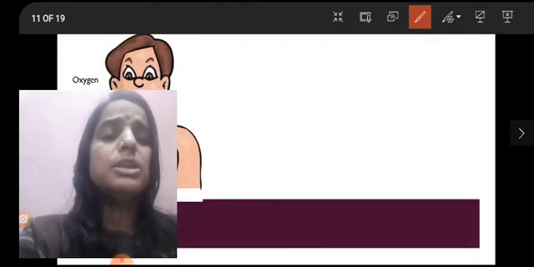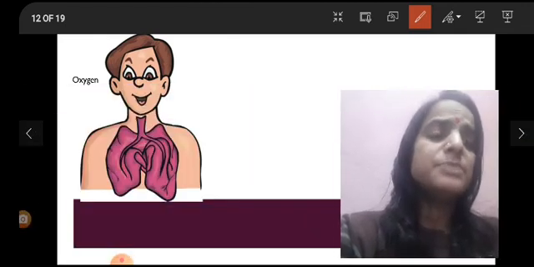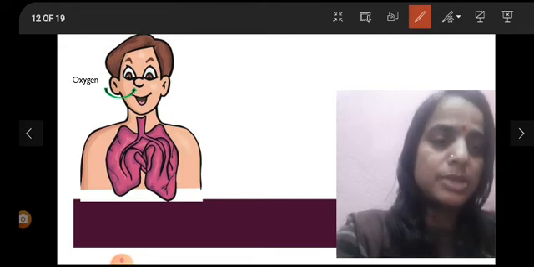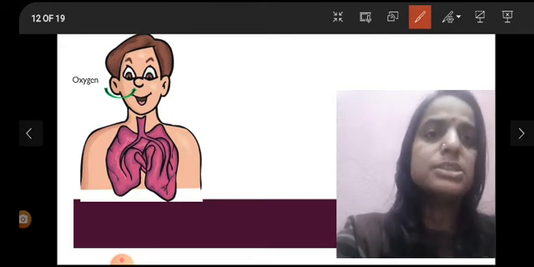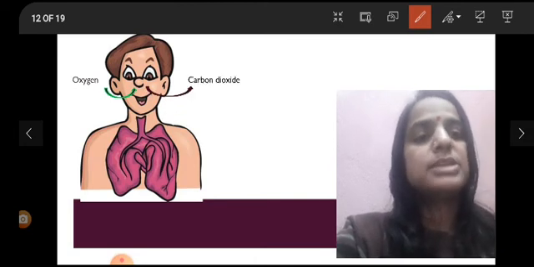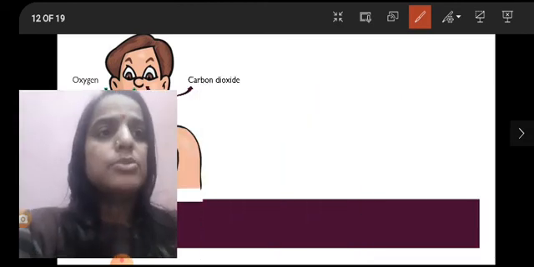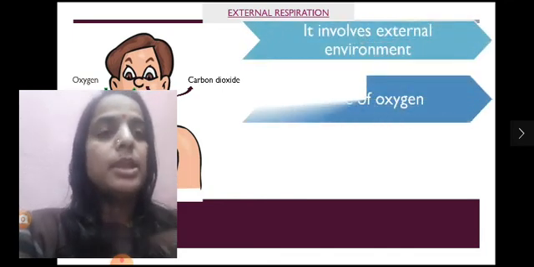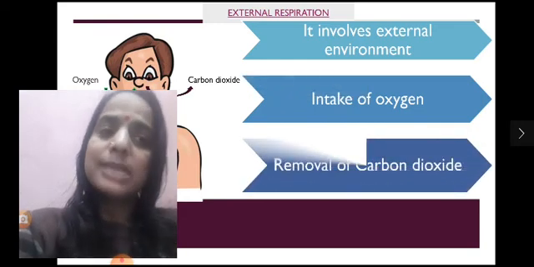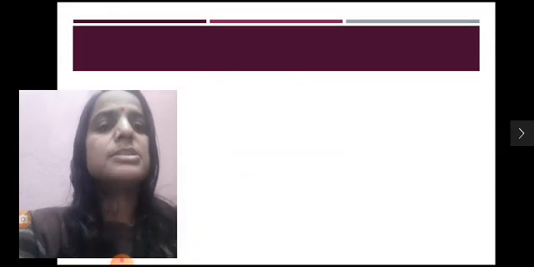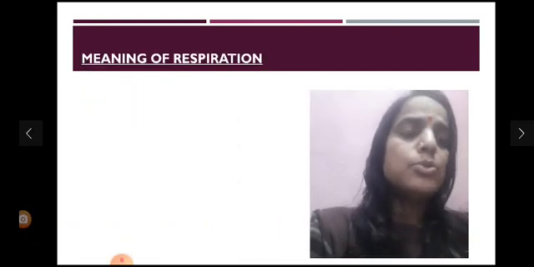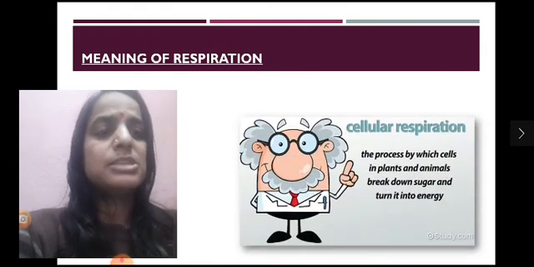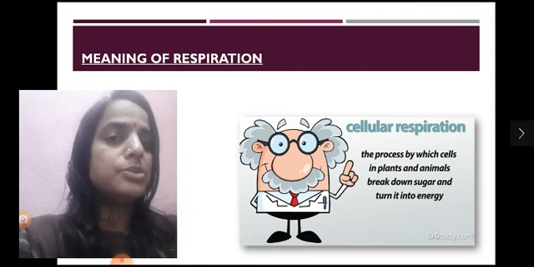First of all, let us go into external respiration. As the name suggests, it includes the external environment, and it involves the intake of oxygen and then the release of carbon dioxide from our body. Oxygen is taken inside our body during this process, and the carbon dioxide is then removed from our body. So as a whole, what is respiration, students? Respiration is the process by which cells in plants and animals break down sugar and turn it into energy.